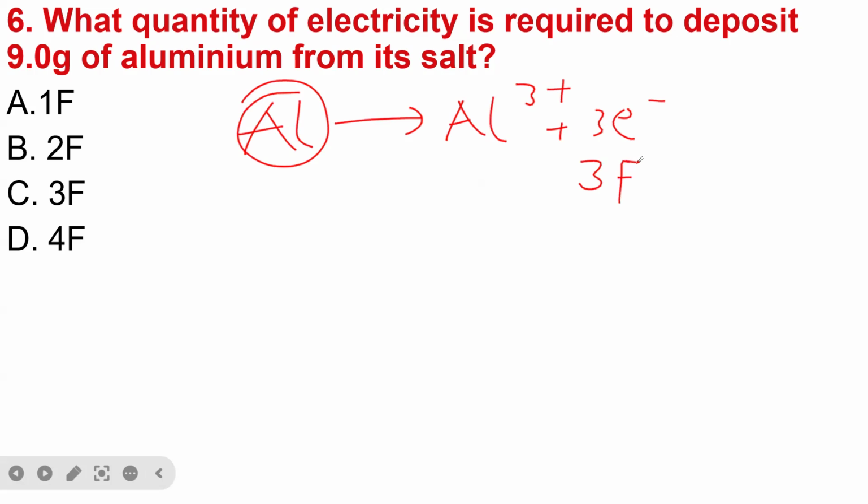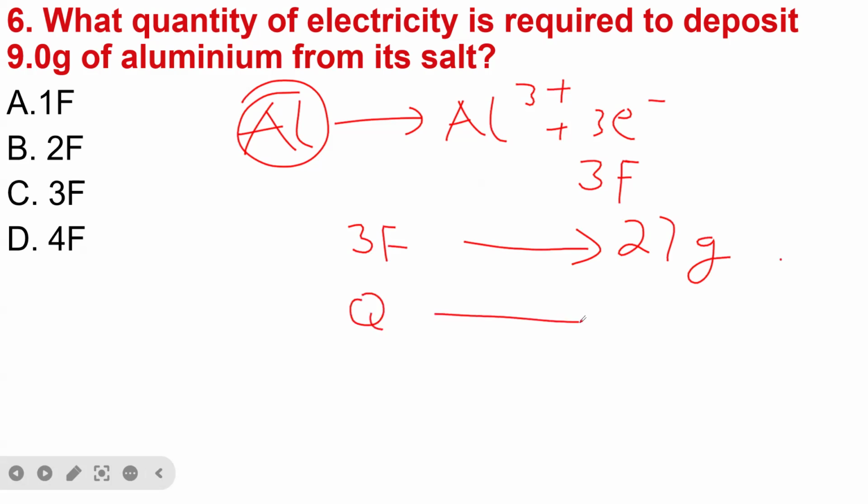So how do we now calculate the quantity of electricity in this case? Of course, we know that the mass of aluminium is 27 grams. So we can say now 3 Faraday is equivalent to 27 gram. And because what we want to get is the quantity of electricity, that is the number of Faraday, we can say Q is present in how many gram?